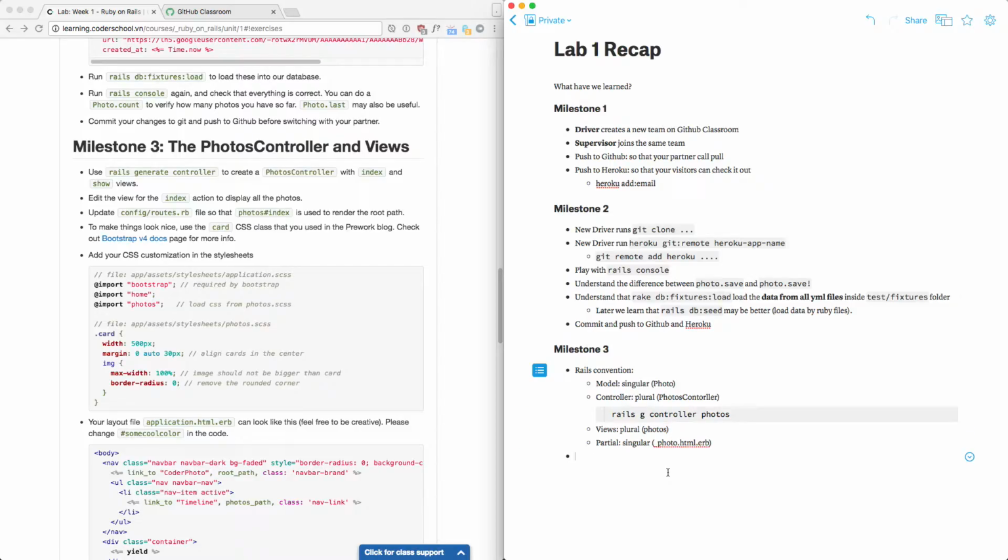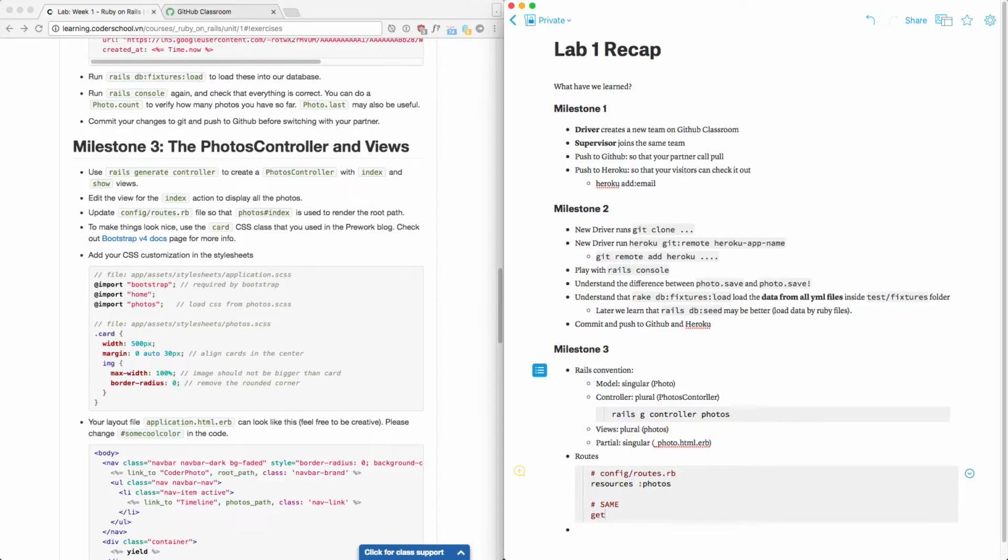We also learned something called routes. What is it? In config/routes.rb, if you write one single line, resources, you might see that some people write resource. Don't use resource, use resources. If you miss the S, you will be in a lot of pain. So, resources photo, what does it do? It gives you the same as this, if you wrote it yourself.